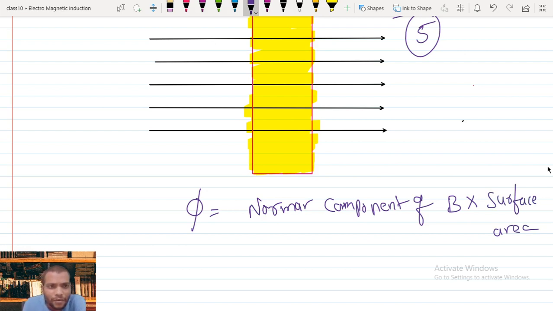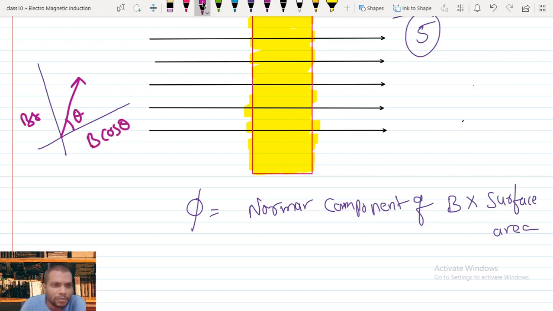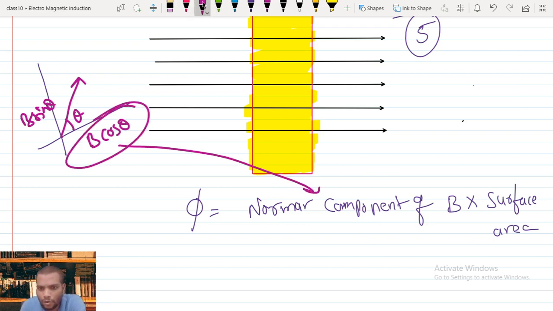What is the meaning of normal component? Suppose I have x and y axes, and this is a magnetic field line. This magnetic field line is making an angle with the components. If it makes this angle theta, we can call this component B cos theta and this B sin theta. The B cos theta component, we take as the normal component.